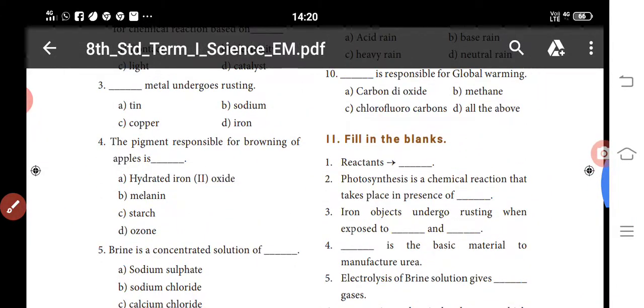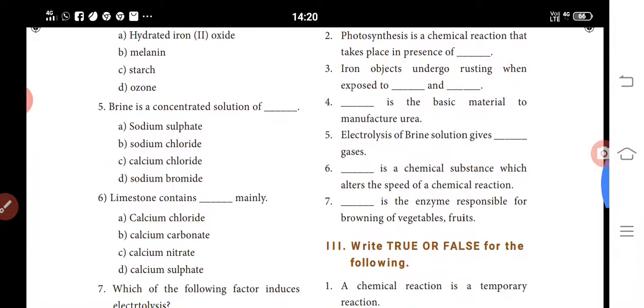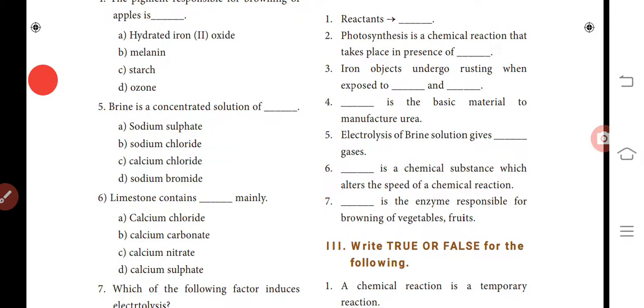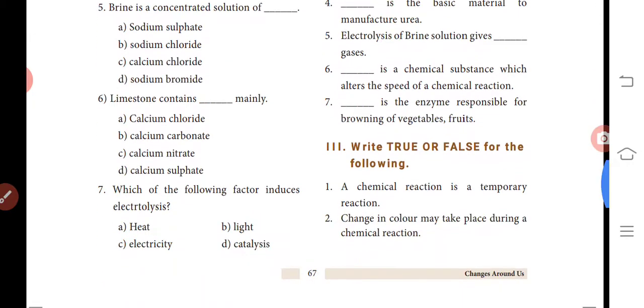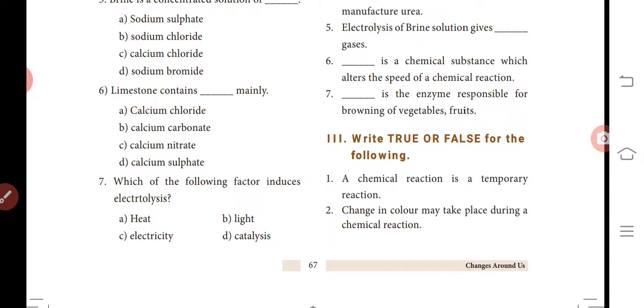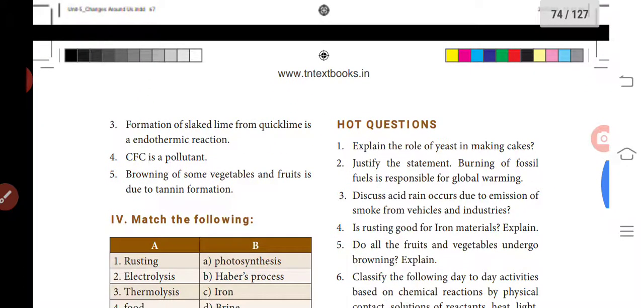First, fill-ups. Products. Second one, sunlight. Third one, water and oxygen. Fourth one, ammonia. Fifth one, chlorine and hydrogen. Sixth one, catalyst. Seventh one, tyrosinase. True or false? First one, false. Second one, true. Third one, false. Fourth one, true. Fifth one, false.